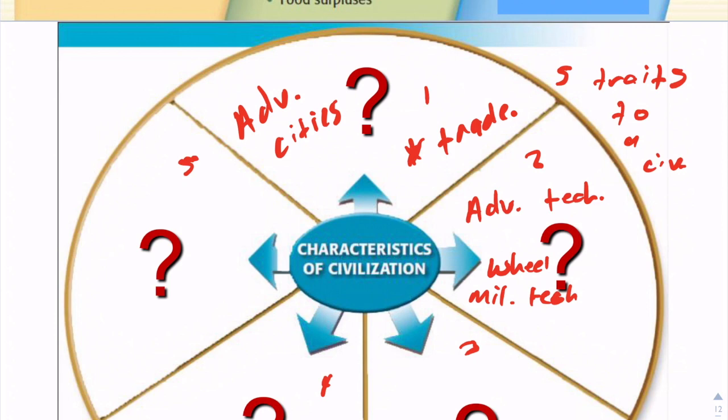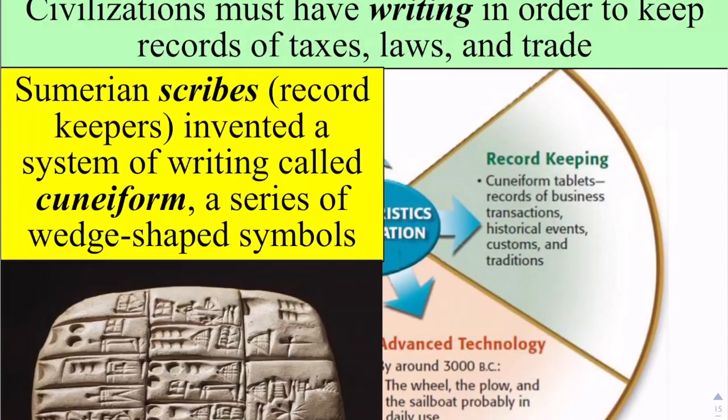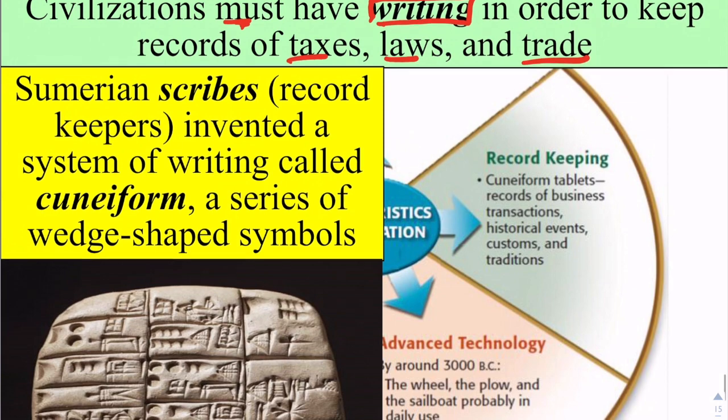Sorry, I put teach, and sailboat, right? So far we have 2 of 5. Civilizations also must, this is a must, have some sort of writing, some sort of way to keep records of taxes, of laws, of all the trade that's going on. They need to have some sort of way to document that.